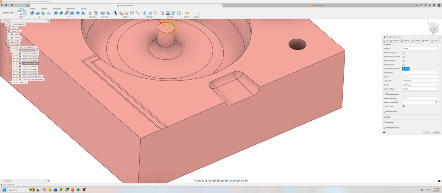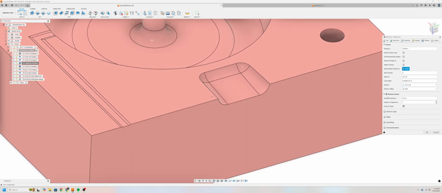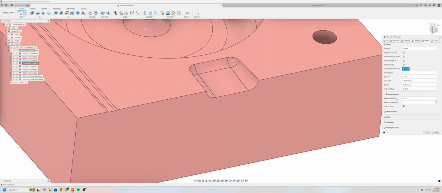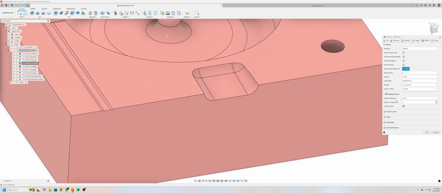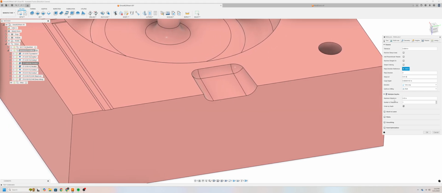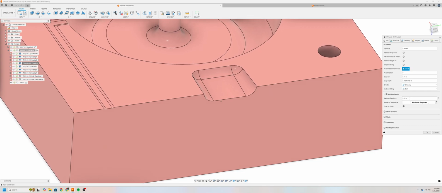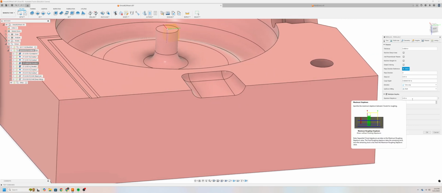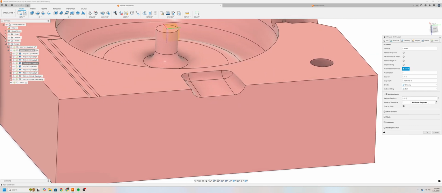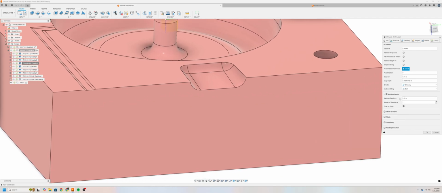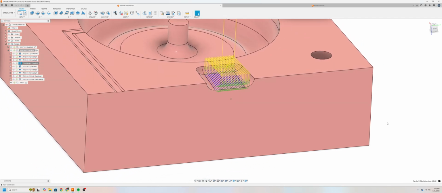Now, because by default, it'll want to cut into this cavity in one go, I'll go ahead and select multiple depths. That way I can split up the passes into 2 layers. Our maximum step down should be okay with 30 thou, and then make sure that it's ordered by depth. We'll press OK. And that's the first pry cavity.